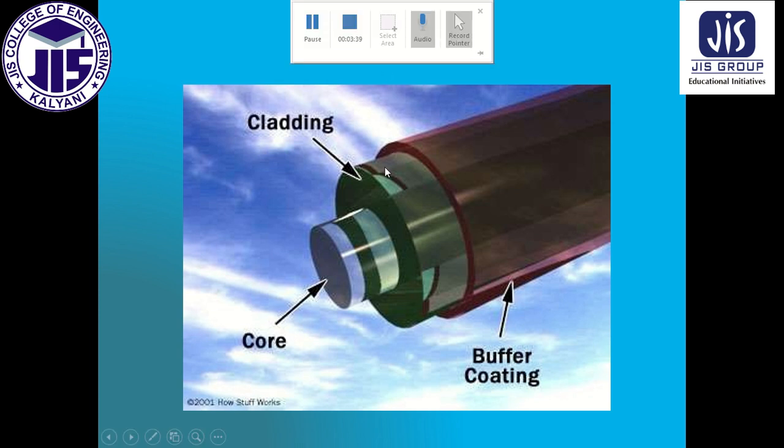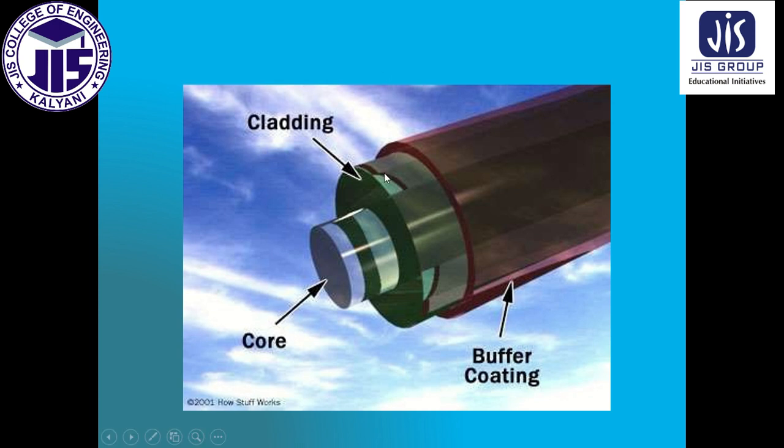Now, as we know, the core and cladding are made of glass. Silica glass is what we use here. Now, why are both core and cladding made of a dielectric medium?